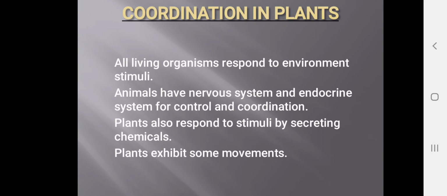So in this topic we are going to see how the coordination takes place in plants. All living organisms respond to environmental stimuli. Whenever the external environment gives a stimulus, the organisms will show a response to that stimulus.